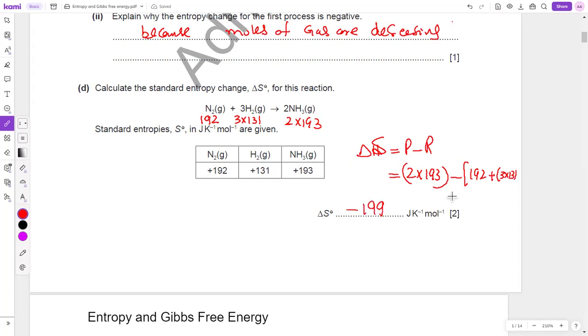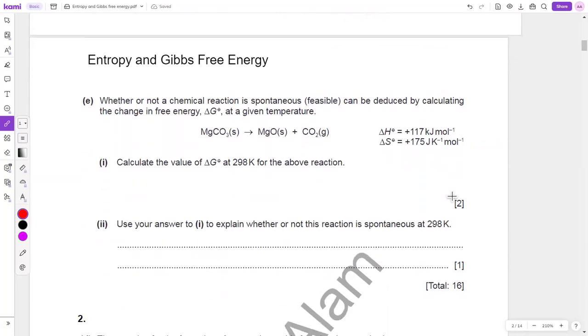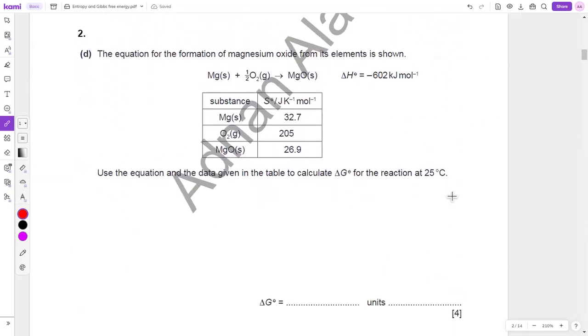Minus 199. So what does this minus sign represent? Randomness is decreasing, because you have 4 moles of gas on the left hand side and 2 moles of gas on the right hand side. So randomness is decreasing, okay? So this is how, beta, you need to calculate.